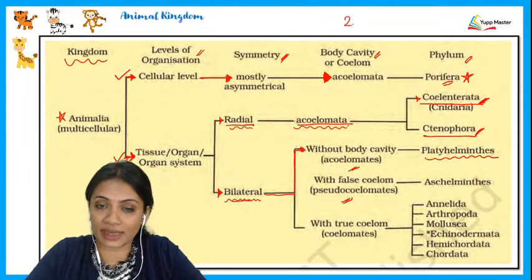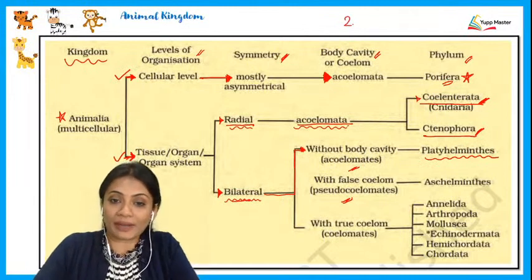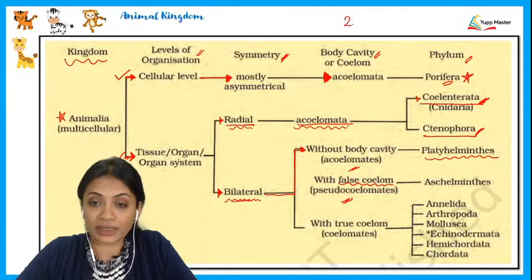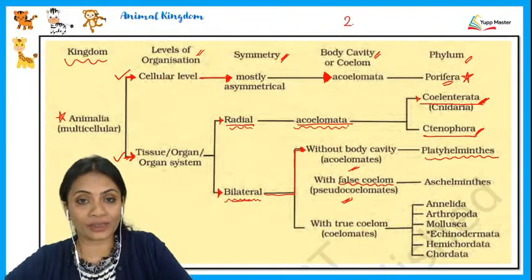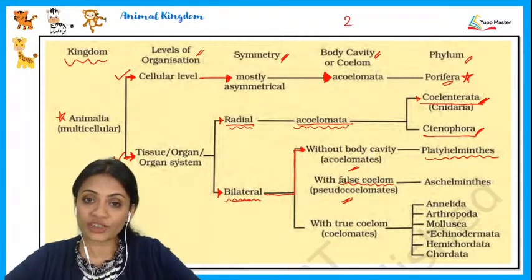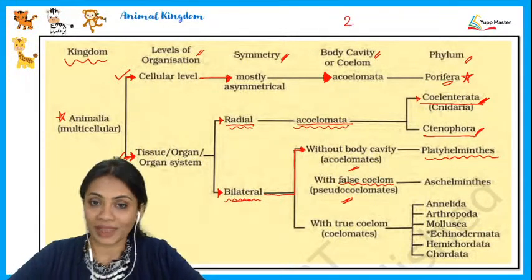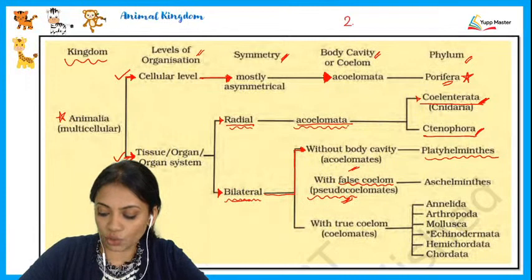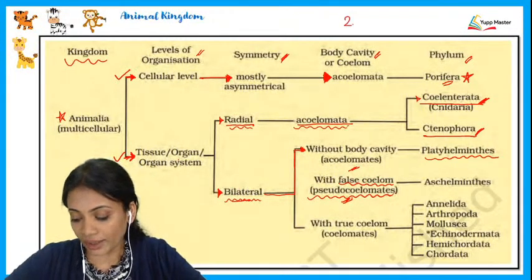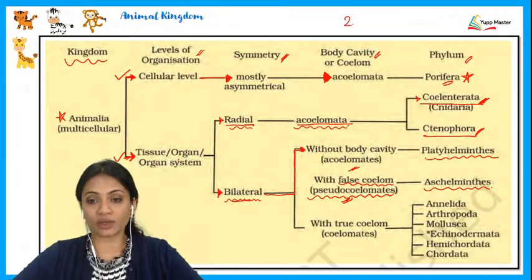The one without a body cavity that is bilaterally symmetrical is none other than the flatworms, that is the Platyhelminthes. But the bilaterally symmetrical animal which has a false coelom, in fact out of all the phyla that we have studied, it is only this phylum which has the false coelom, called pseudocoelomate, and the phylum is called Aschelminthes.